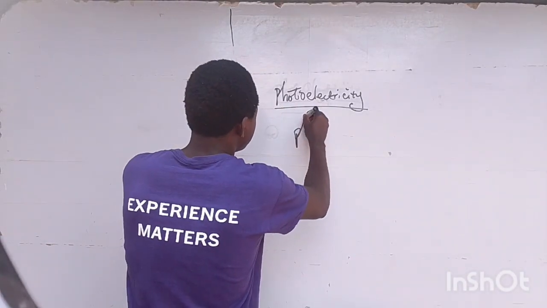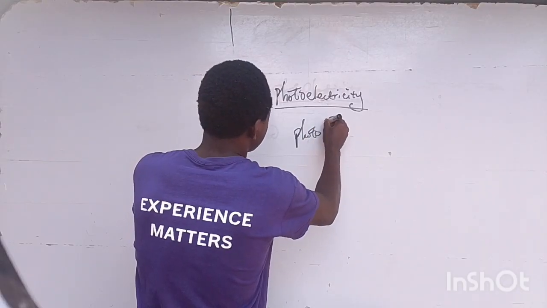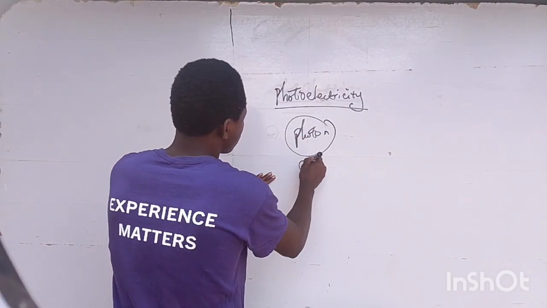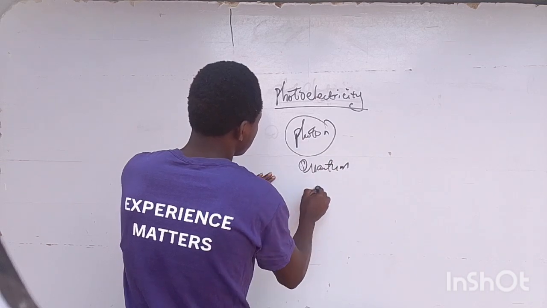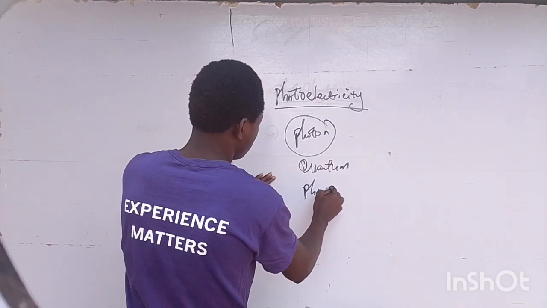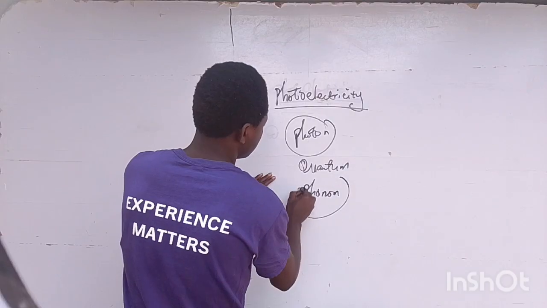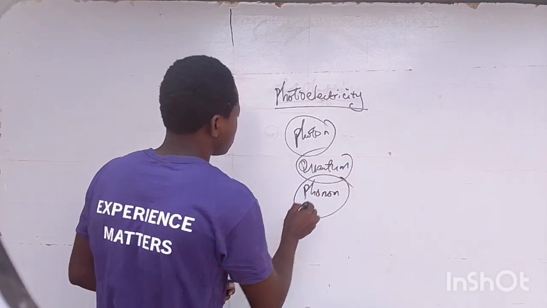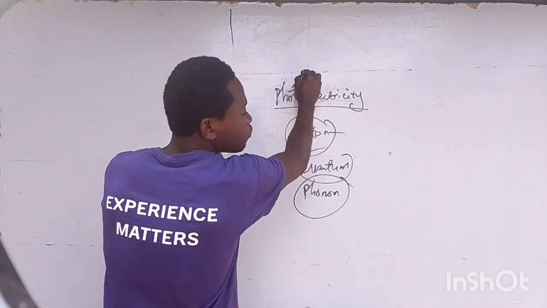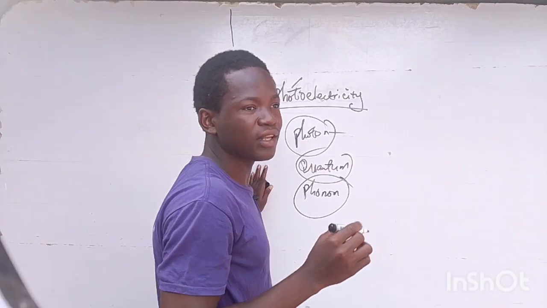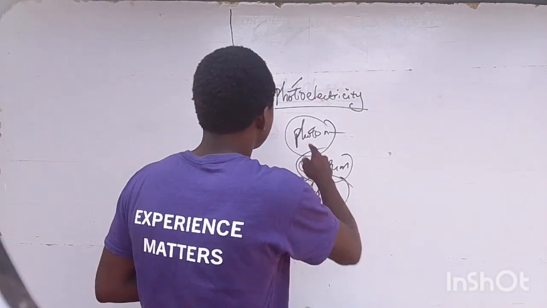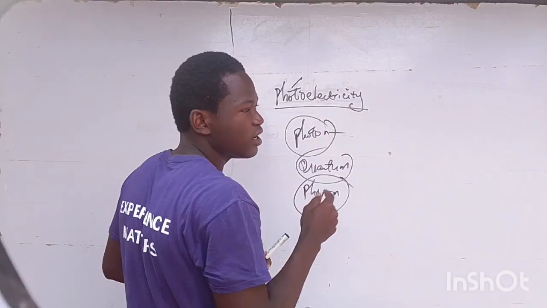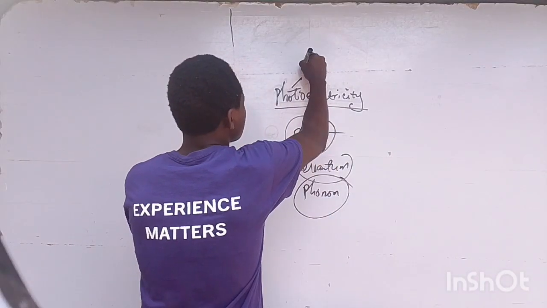Number one thing is this. We are going to understand what a photon is, what a quantum is, and what a phonon is. What is photoelectricity? If you do not call it photoelectricity, you call it light electricity, because photo is light.